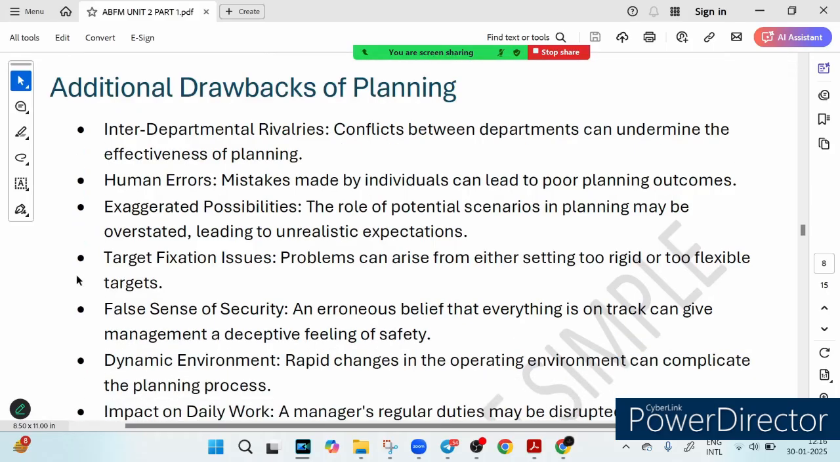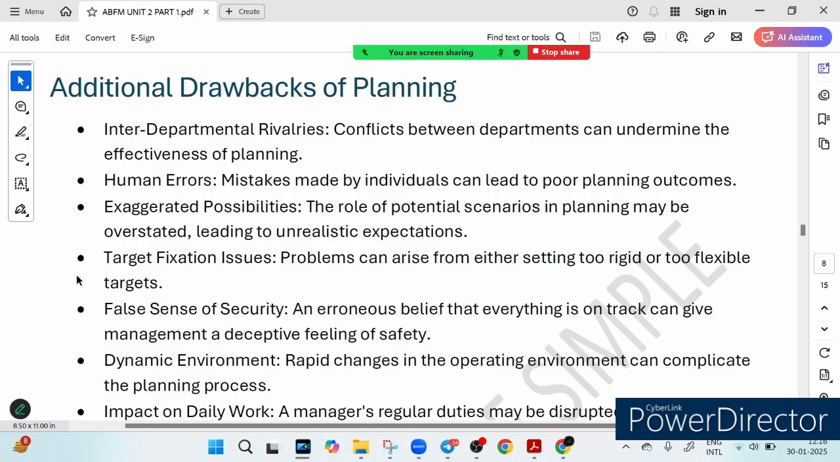So here you can see some additional drawbacks of planning. We will cover each and every aspect. Planning is like plotting your way to the top of a mountain. You think you have got it all figured out. But what if the weather changes, the path disappears, or your guide made a mistake?